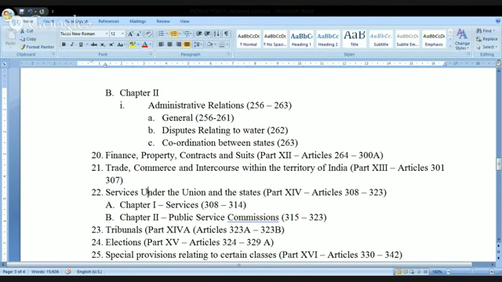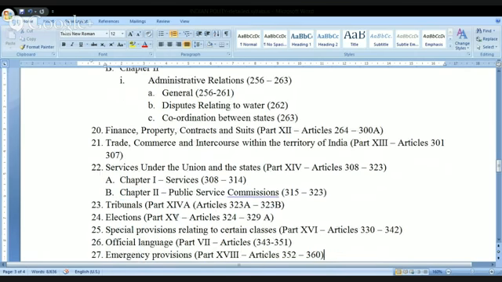Next, when it comes to the services under the union and the states, look at this. So many times you might have heard this word, public service commissions. The examination you are going to write is going to be conducted by UPSC, that is Union Public Service Commission. And wherever you come across the word Public Service Commission, it is an agency which will conduct the examinations.